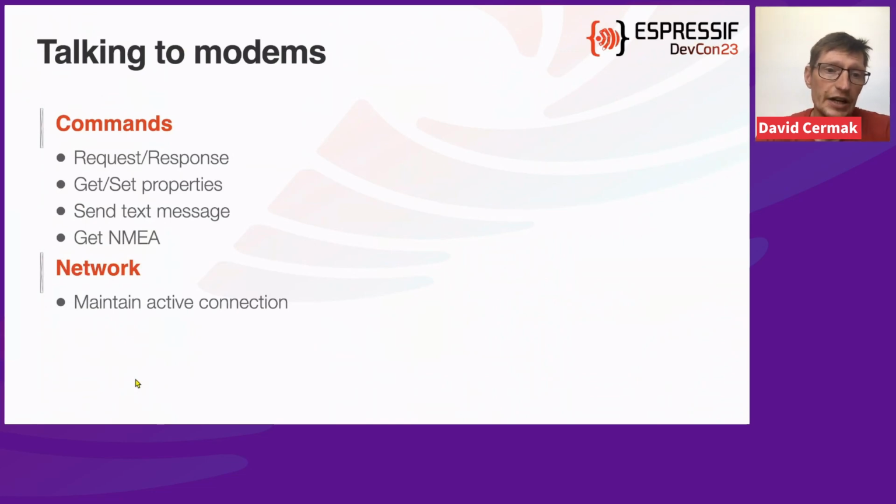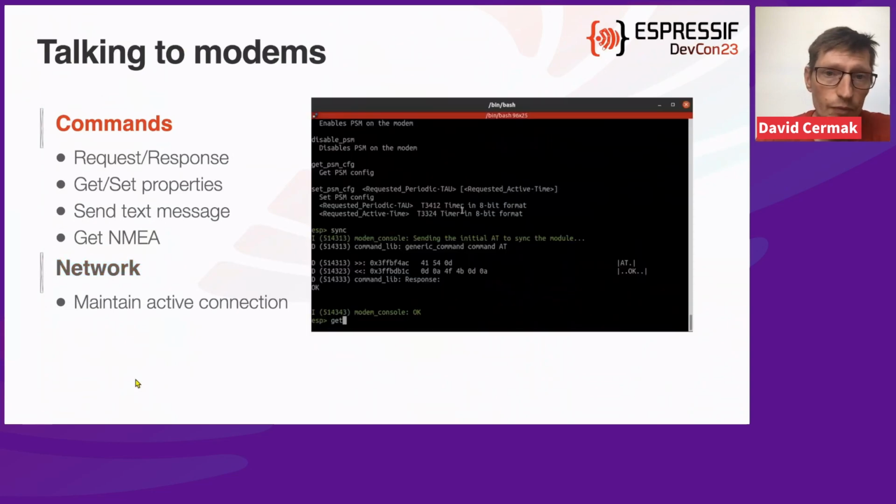But it's not that great for network communication because of the nature of the network, which is basically asynchronous. So for network, we usually need to establish the connection and maintain the connection. And that's by nature not really a request-response type of communication.